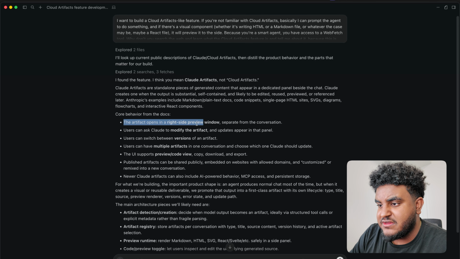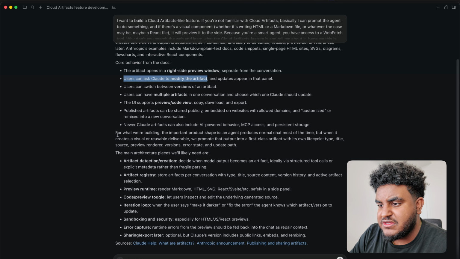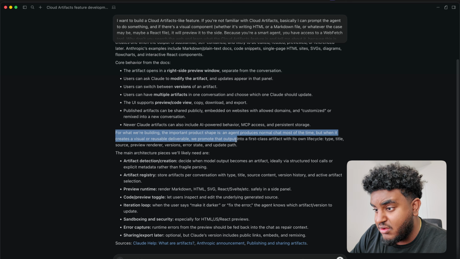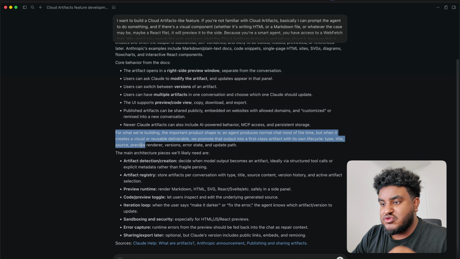The artifact opens in the right side preview. Users can ask Claude to modify the artifact, etc., etc. So it's got the gist. For what we're building, the important product shape is an agent produces a normal chat most of the time. But when it creates a visual or reusable deliverable, we promote that output into a first-class artifact with its own lifecycle, type, title, source, preview renderer, versions, error state, and update path.